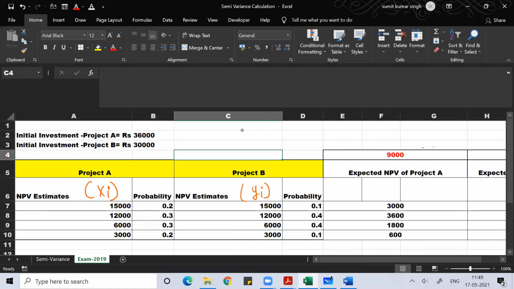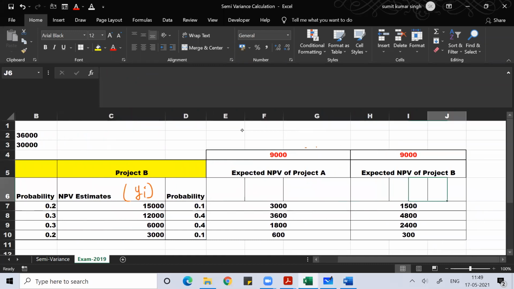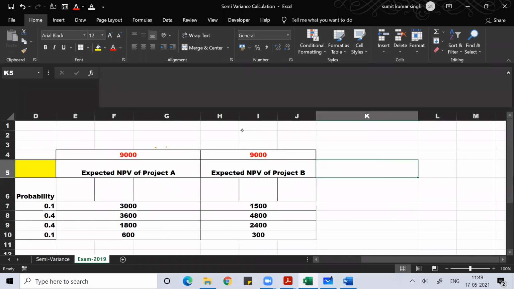So now for project A and project B, I write here xi minus their expected value, the expected NPV value.